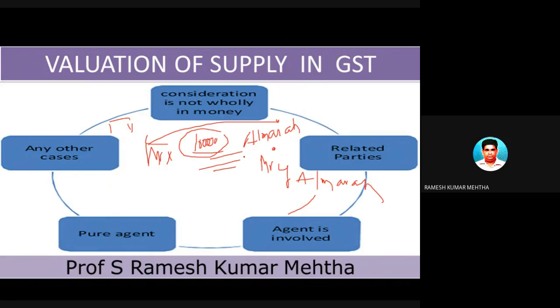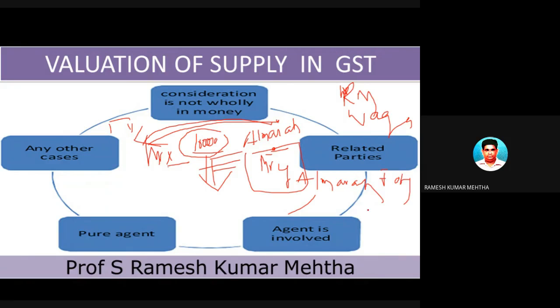It has been arrived at by taking into consideration all the expenses incurred by this particular person. For example, what are the costs incurred for manufacturing this almara, which is supplied to Mr. X? One is raw material cost, one is wage cost, one is factory overheads, one is office and administration overheads, and one is selling and distribution overheads.